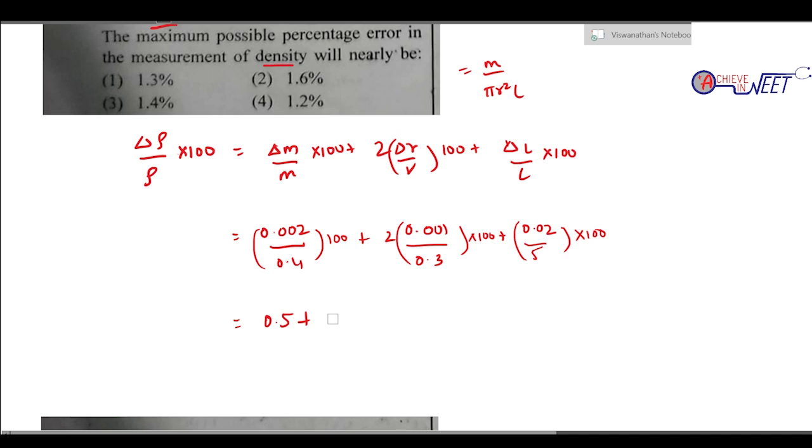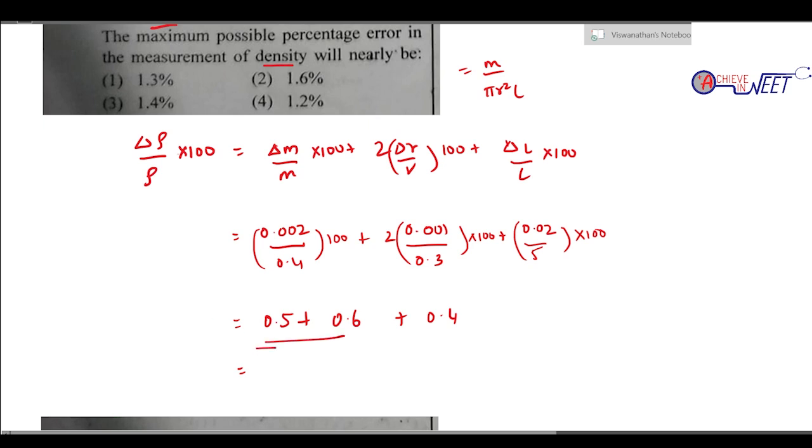2 by 3 is 0.6, plus 2 by 5. So what is 2 by 5? 2 by 5 is 0.4. Just solve this. 0.2 by 0.4 is 1 by 2, that is 0.5.